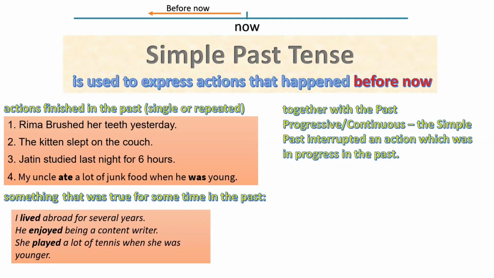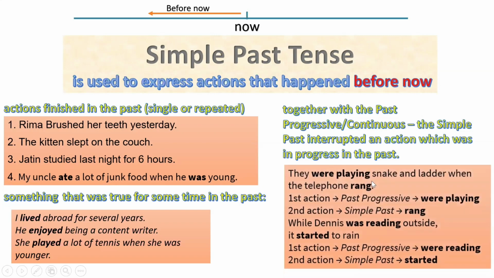So there is one more scenario, that is, in combination with past continuous tense we also use simple past, which shows short actions. Past continuous shows when something is in progress, or happening for a duration of time, and in between a short action happened. So that short action will be expressed using simple past tense, and the action which happened for a duration would be expressed using past continuous structure.